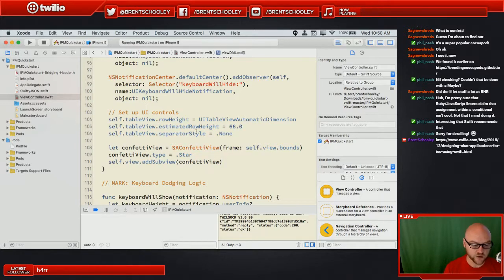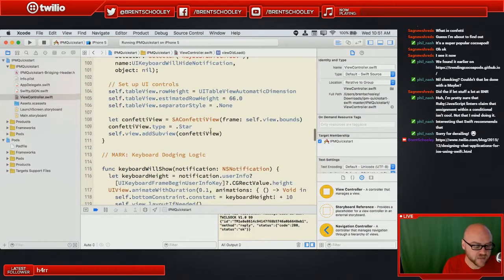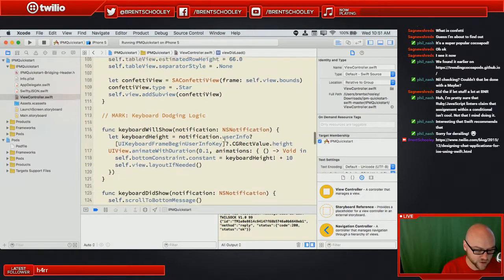And then we set the table row height, and the estimated row height is 66 for how the cell is going to lay out. That just gives iOS a little bit of an indication of how much space it should leave. It's actually going to size it automatically anyways. And then we added confetti view. We don't know if that works yet, but we added it. We'll see if it works when we get there.